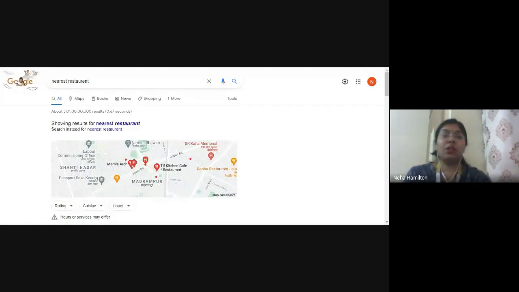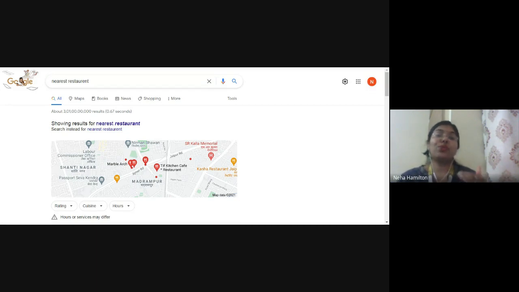Okay, so I am going to show you how Pigeon works on Google search engine result page. So I hope this page is visible to you. Yes, this page is visible to you. So what are the keywords that I have entered? The keywords that I have entered is nearest restaurant, right? अभी देखो, when I scroll down the page, whenever you type this word nearest or nearby, right?